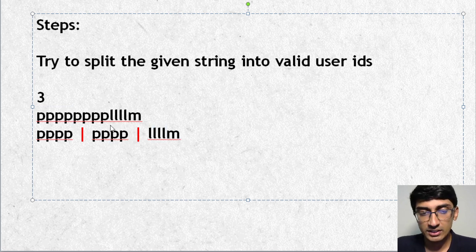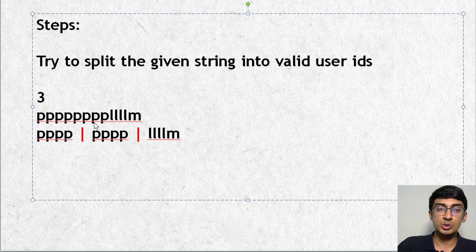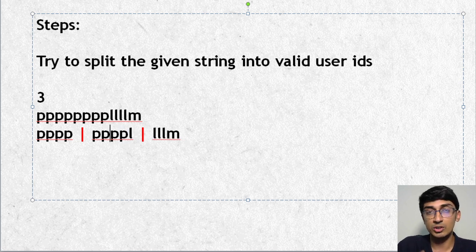The problem with that is, if you look at the question, these are all user IDs, right? So you cannot have 2 user IDs which are the same thing. So this actually is not a correct breakage. Your correct breakage would actually be something like, if I got 4 P's over here, then here I can't get 4 P's, I'll have to go for a 5th P, because otherwise the 4 P's are the same as the previous user ID, right? And we have said we are going to have 3 different user IDs, right? So this would be one correct breakage.